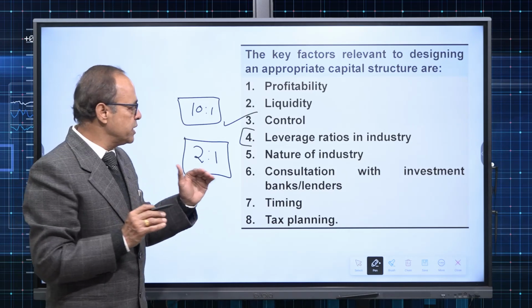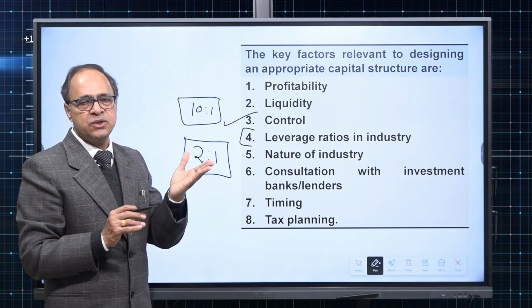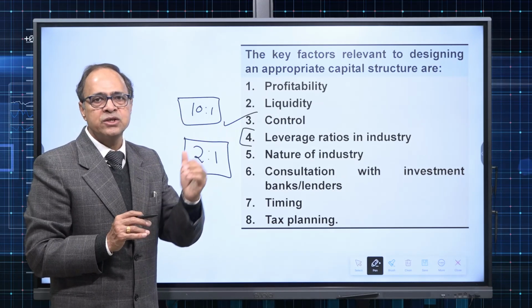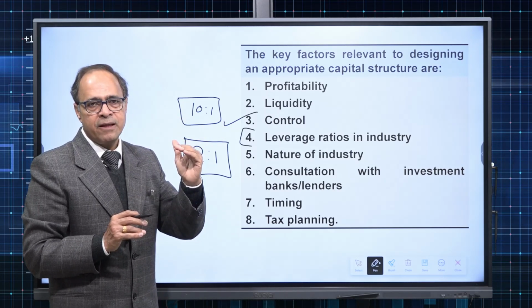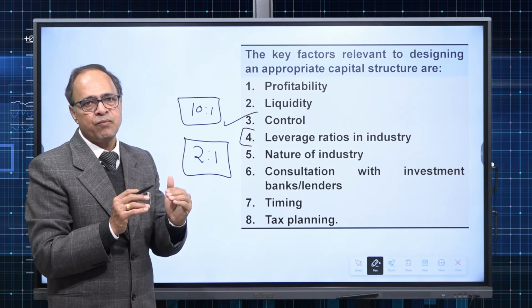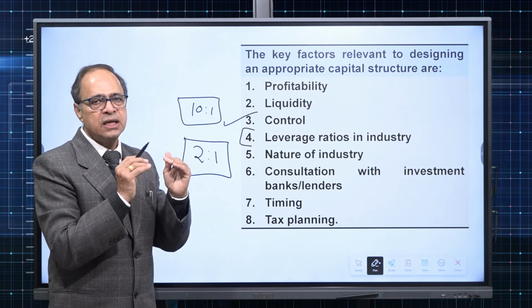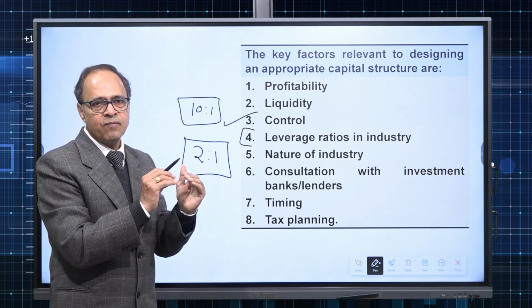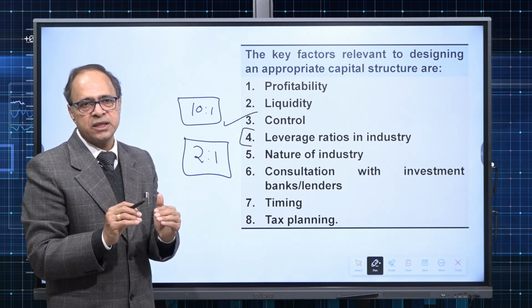And the companies whose leverage ratio, because leverage ratio is also known as solvency ratio, is more than 10:1, which is the industry average, will be considered more risky. So leverage ratio indicates risk in the company. Higher the leverage, higher the risk in general. Lower the leverage, lower the risk in general.